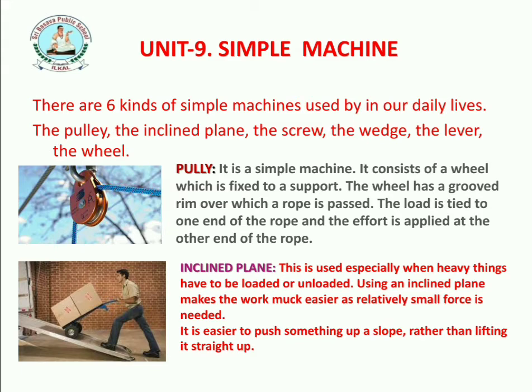We can use this pulley to draw water from a well. One end of the rope is tied to the pot and the other end we hold by hand. So when you draw water from the well, it becomes very easy through the pulley. This is a good example of a pulley. Next we go to the inclined plane.